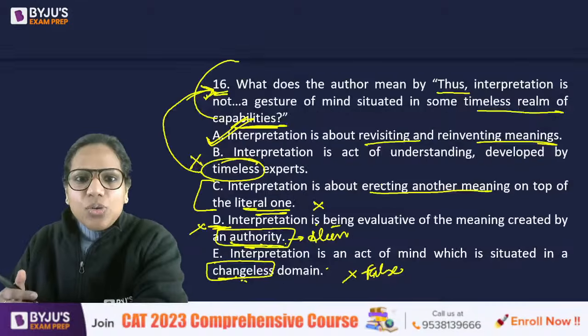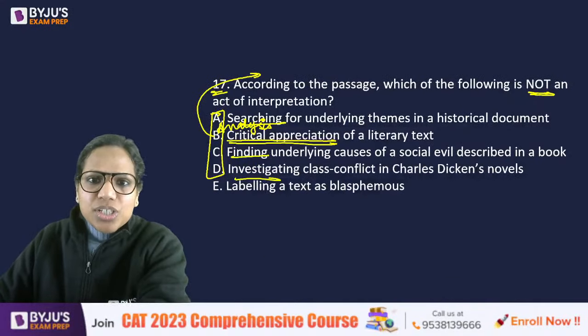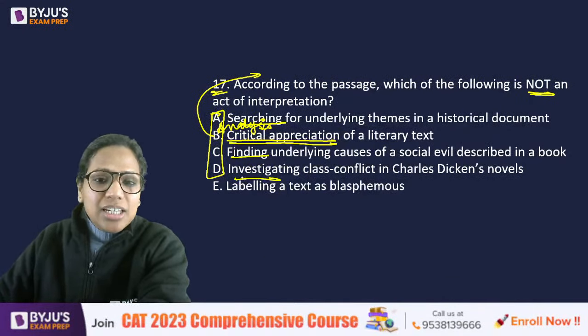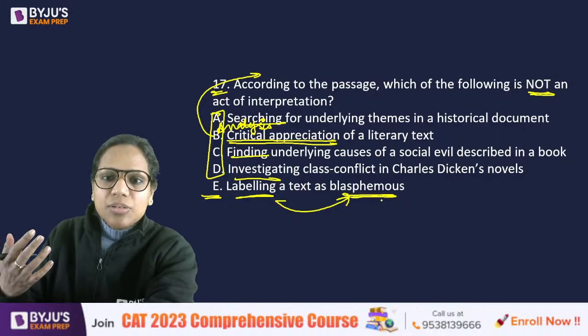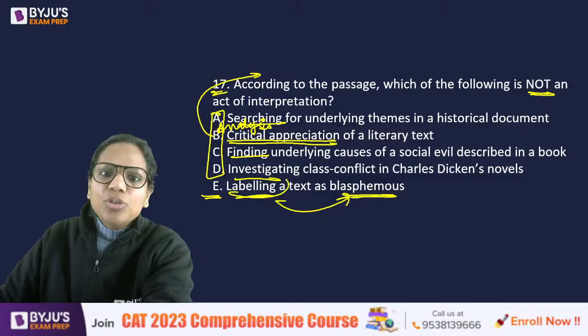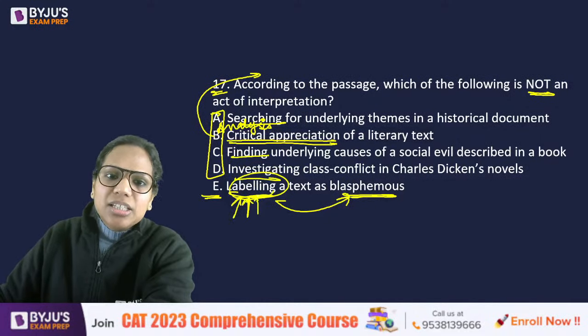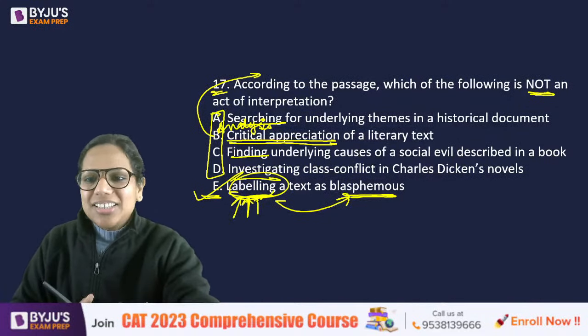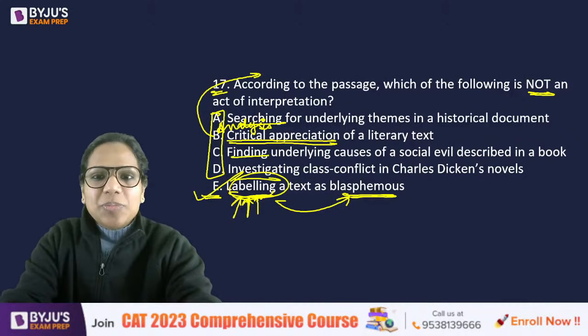So in all of these, we are trying to understand it: searching, finding, investigating, and analyzing. But here there is nothing like that. We are simply labeling a text as blasphemous, something that says something against an established religion, right? That is blasphemous. So here there is no analysis or understanding at all. That is the answer here. Hope this makes sense.